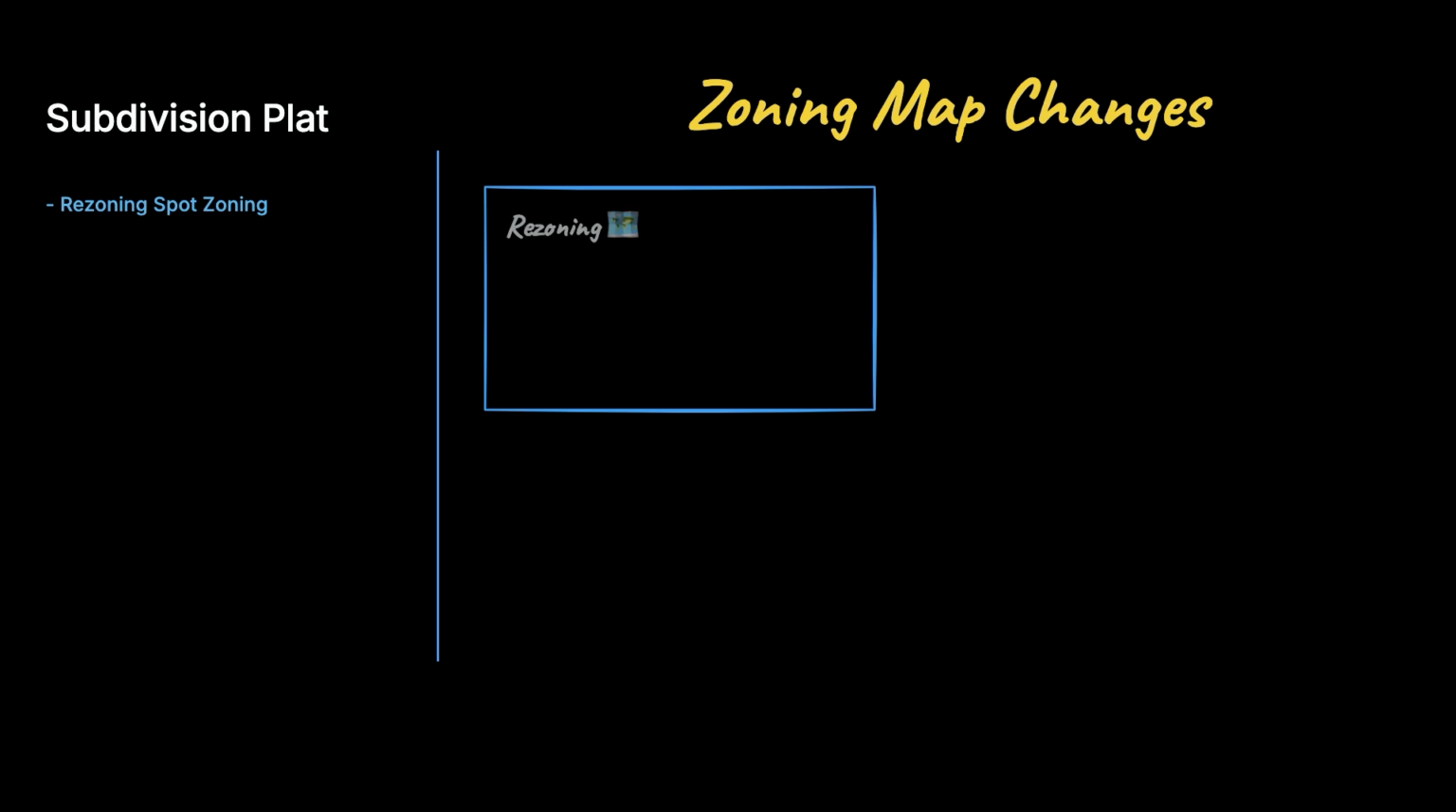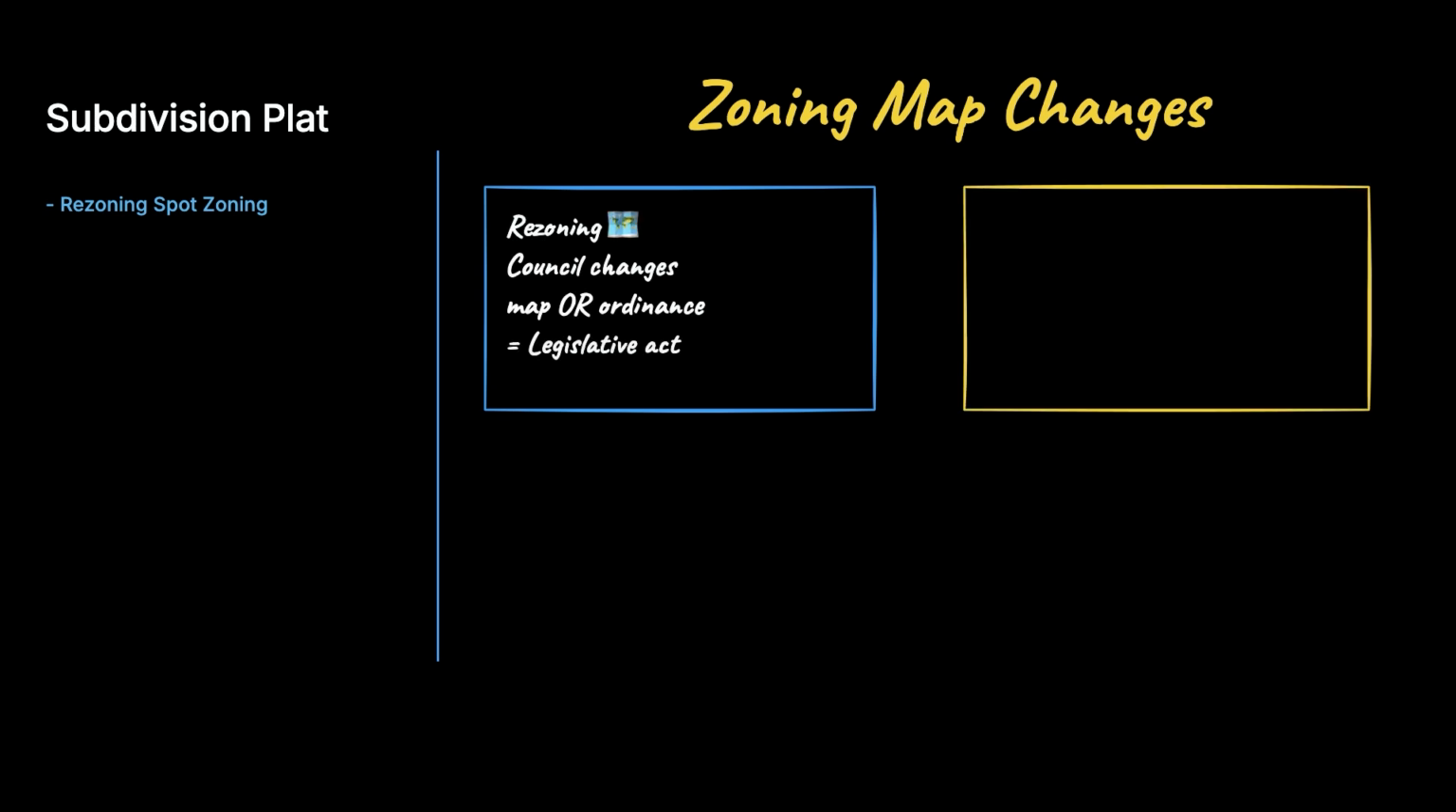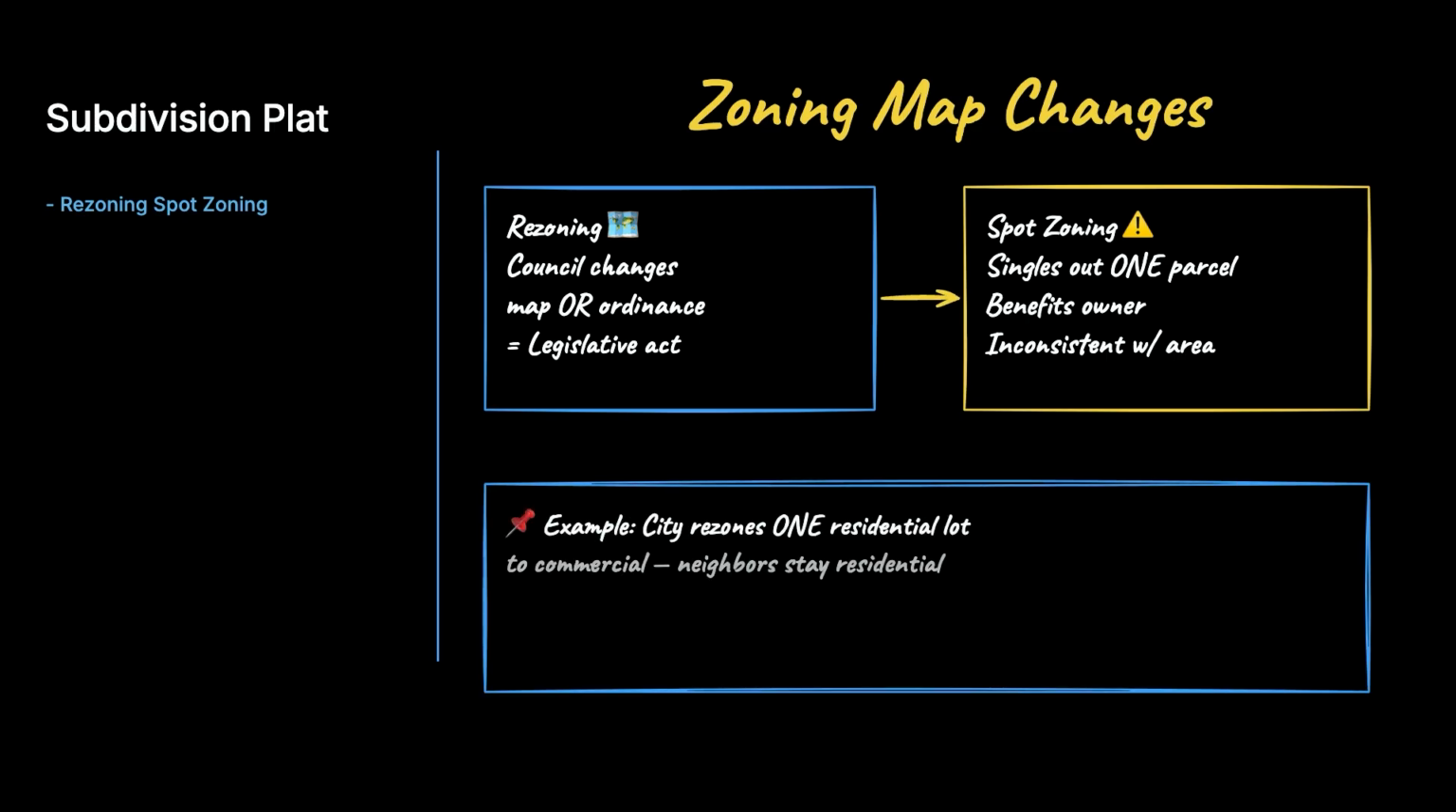Now, let us cover the different kinds of zoning map changes. Rezoning is a legislative act by the city council that changes either the map or the text of the ordinance. Spot zoning is a pejorative term for rezoning that singles out one parcel inconsistent with the surrounding area, often to benefit the owner. Courts can strike spot zoning down.